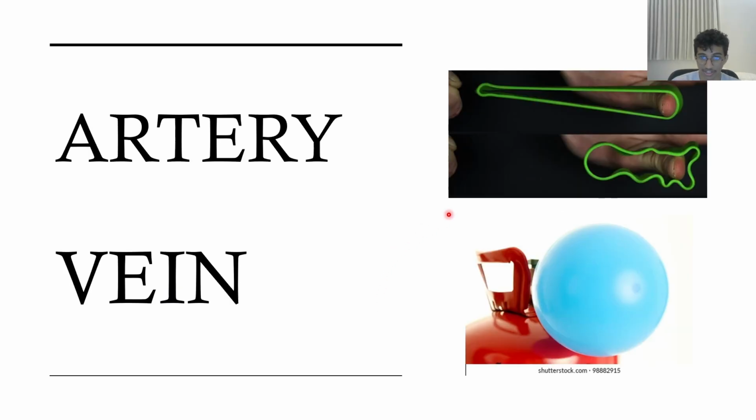And this analogy explains this very well. An artery is like an elastic band. If you stretch it, there's an opposing recoil force, so it won't stay stretched. But veins are like a balloon. When you stretch them, they stay stretched. They don't recoil, unlike elastic bands.